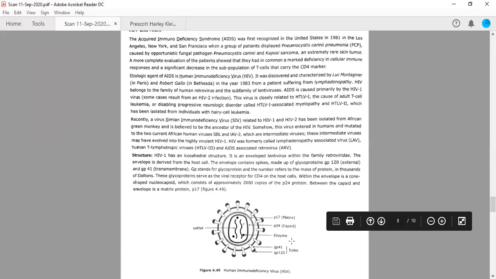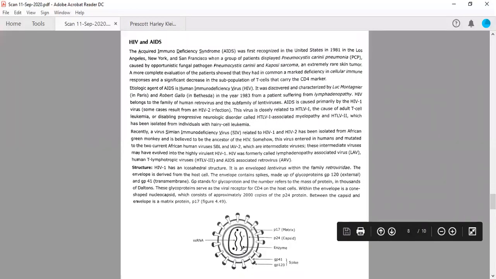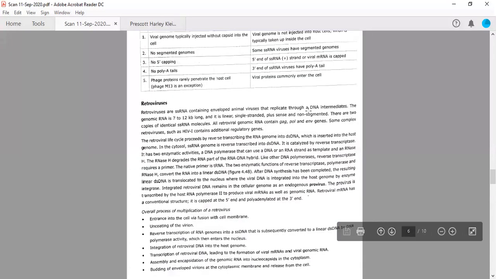Now, the reverse transcriptase enzyme is present with the virus itself. Therefore, in the cytoplasm, the process of reverse transcription will start. Not only this, the virus particle also brings a tRNA molecule which will be used as a primer. Now see here how this reverse transcription process will take place in the cytoplasm of the infected cell.